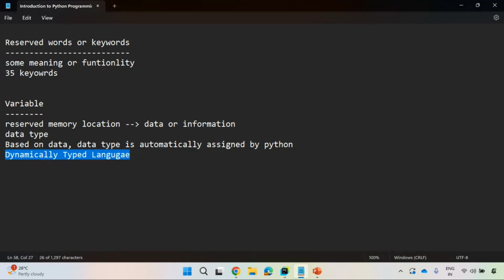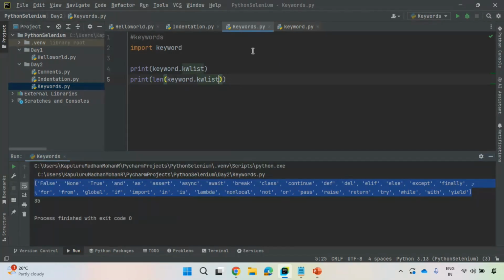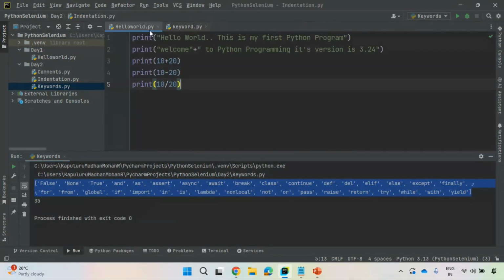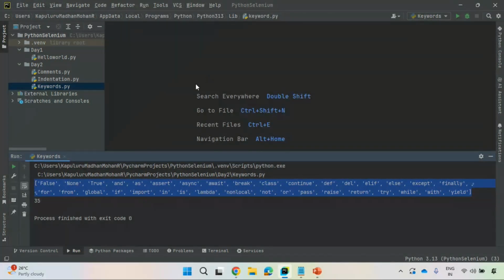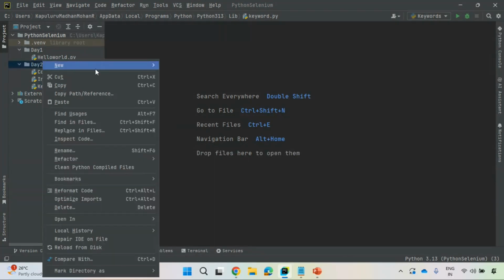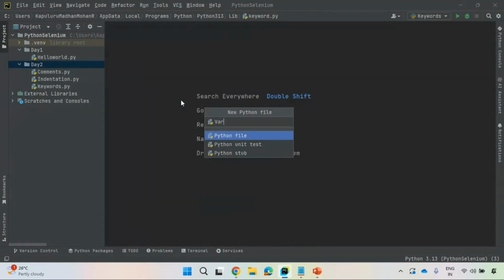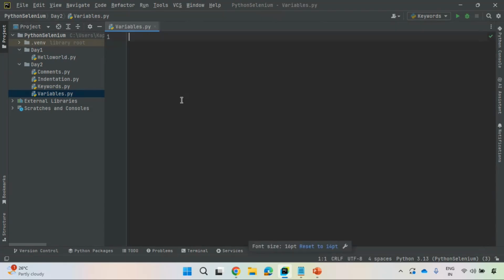Good. What is the proof for this? You are saying these simple statements. Yes, I understood this. What is the proof for this? Let us see. Let us see each and everything with a proof. Everything we need a proof. I'm creating another module, variables. Observe here, guys.